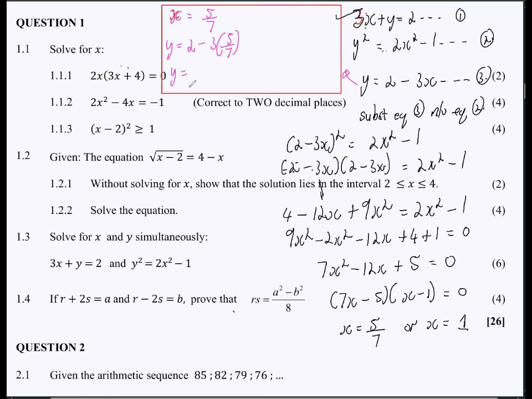So my y here would be equals to what? If I am using that one, it must correspond to what? It must correspond to negative 1 over 7, right? Or if my x is equals to 1, then I will simply say y is equals to 2 minus 3 times positive 1, which my y is going to be negative 1, right? So there we go, right there. So I have solved for x and y simultaneously, and that's my 6 marks right there.